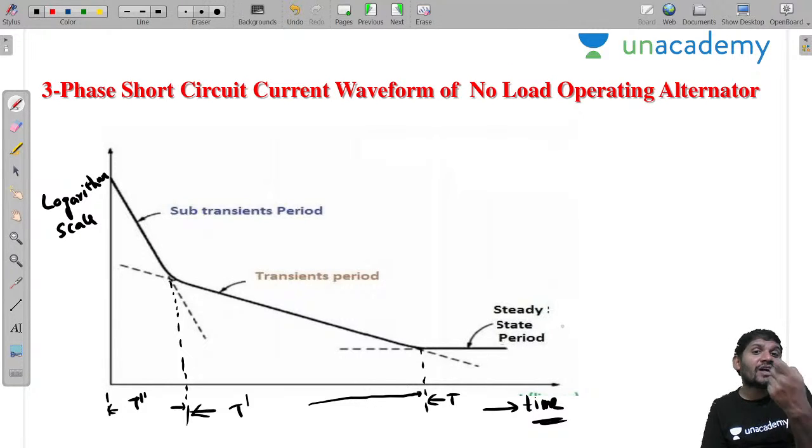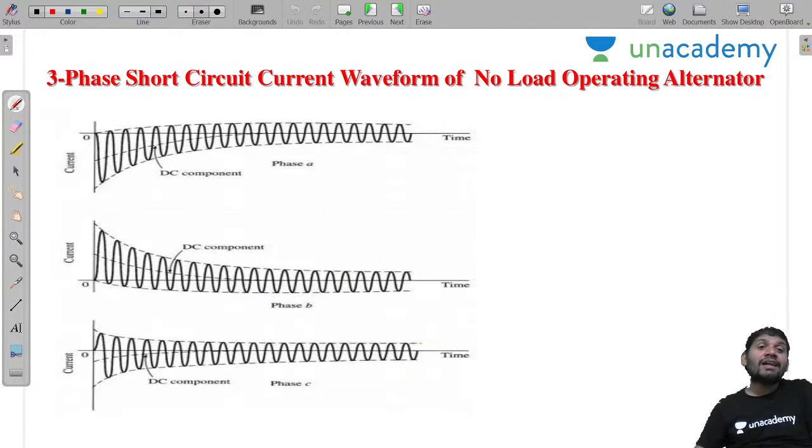Okay, this is the three-phase short circuit current waveform on a no load operating alternator using the logarithmic scale. Please concentrate. And these are the three-phase short circuit current waveforms for each phase, considering the DC offset effect also. By considering this DC offset effect, we can get some unsymmetry, no doubt at all. But here also it is the same, sir, because during the subtransition period we get more current, then slowly the current is reduced, and once it comes to the steady state, the current is reduced.